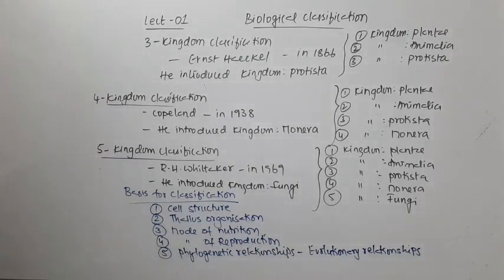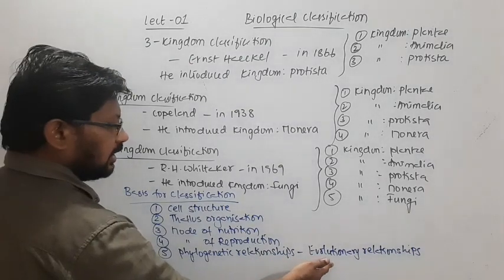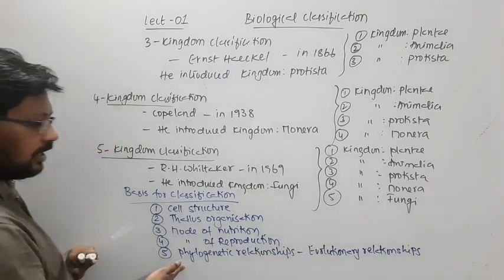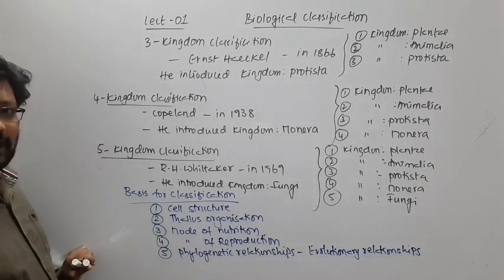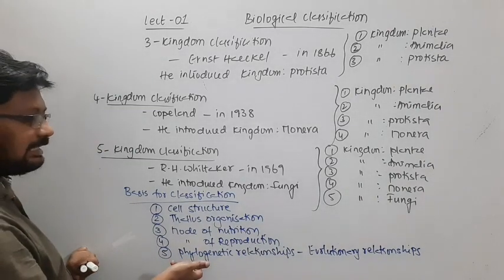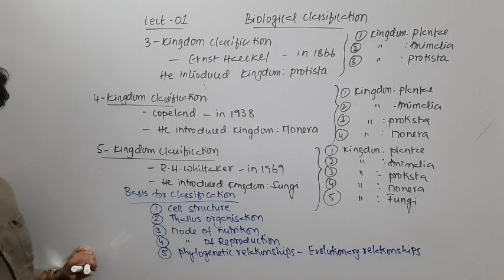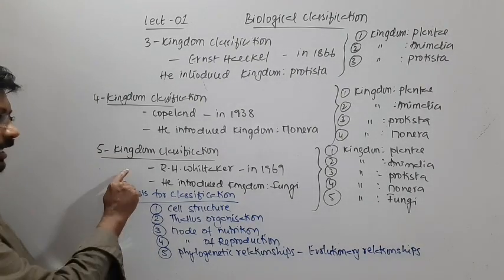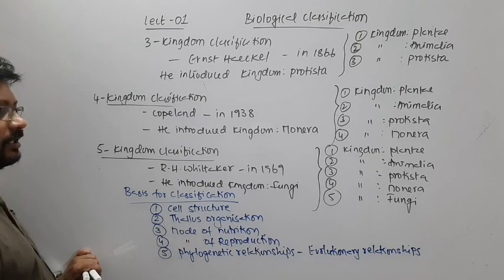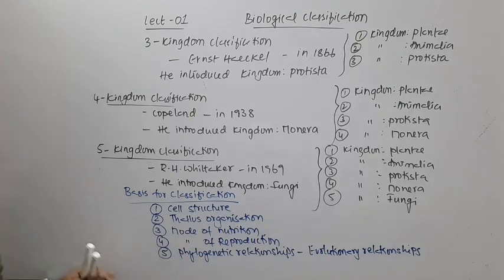That's the point of evolutionary relationships. This is very, very important for classification. Without considering this, there is no point of classification. So R.H. Whittaker considered the phylogenetic relationship, that is, evolutionary relationships.